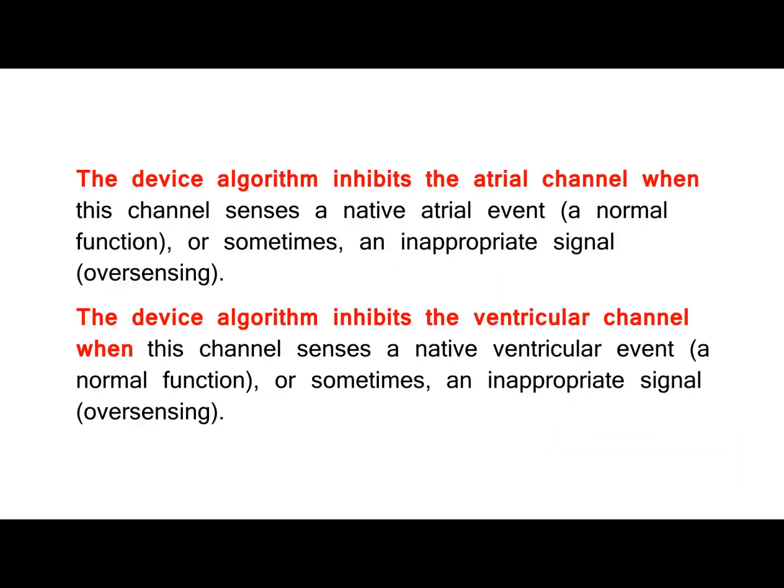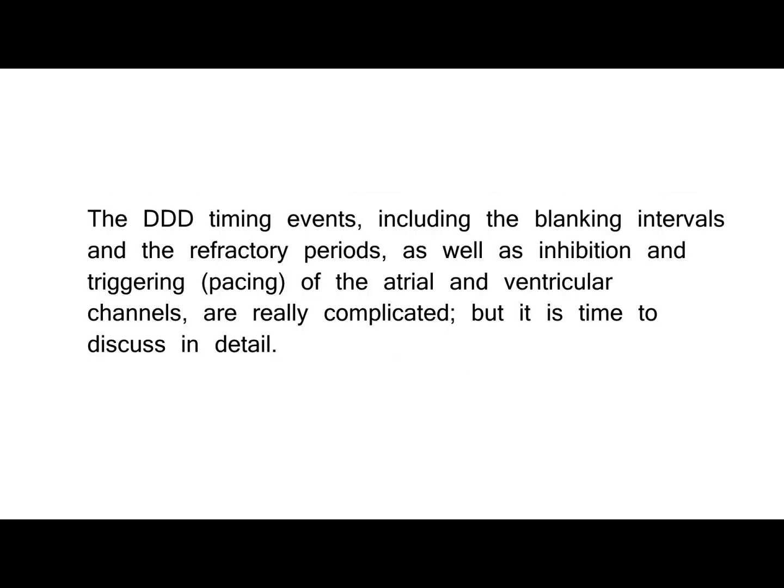The device algorithm inhibits the atrial channel when this channel senses a native atrial event, a normal function, or sometimes, an inappropriate signal, oversensing. The device algorithm inhibits the ventricular channel when this channel senses a native ventricular event, a normal function, or sometimes, an inappropriate signal, oversensing. The DDD timing events, including the blanking intervals and the refractory periods, as well as inhibition and triggering, pacing, of the atrial and ventricular channels, are really complicated, but it is time to discuss in detail.